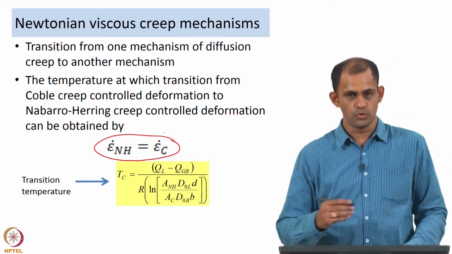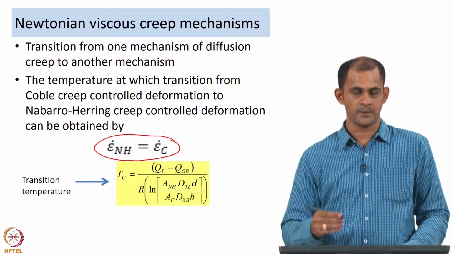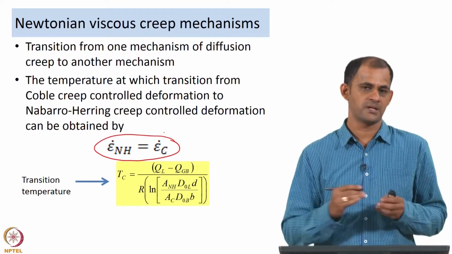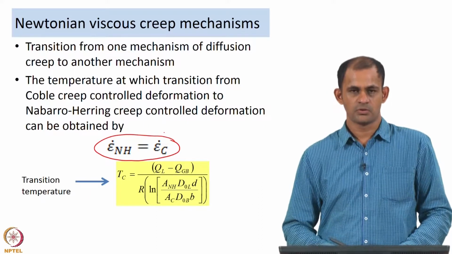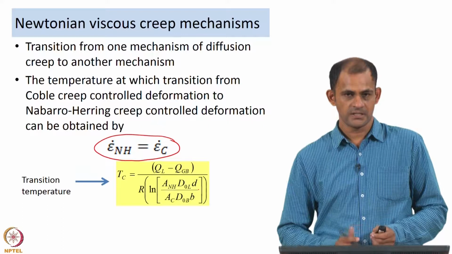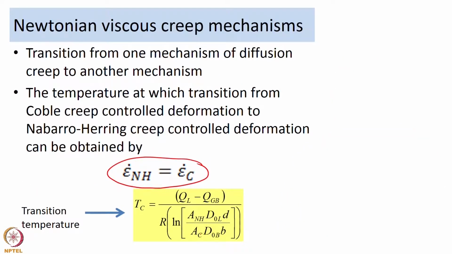As the material starts deforming by Nabarro-Herring creep instead of Coble creep, there is going to be a certain temperature where both are equal. If you do that, you arrive at this temperature T_c, which is equal to (Q_L minus Q_GB) divided by these terms.